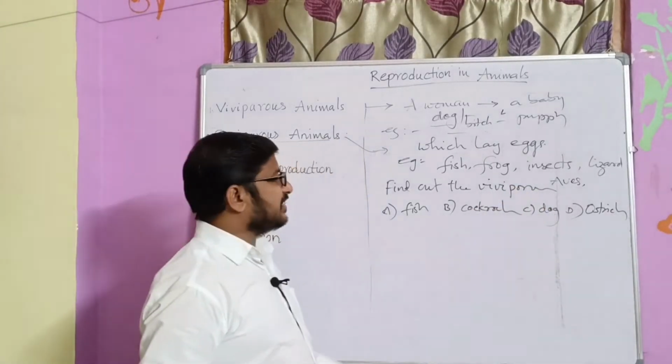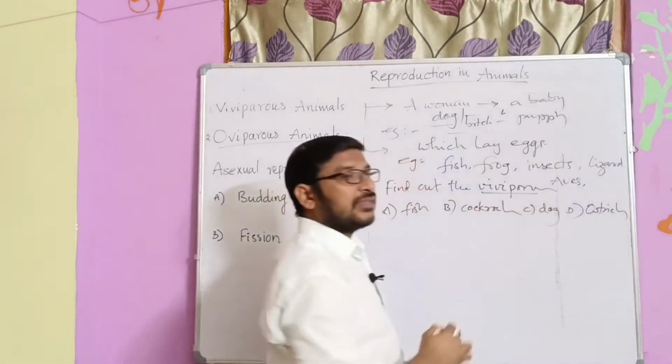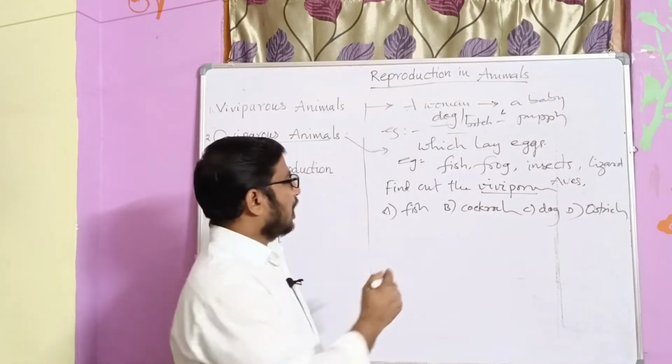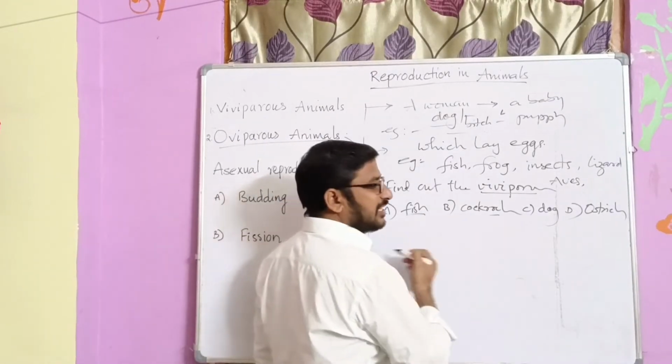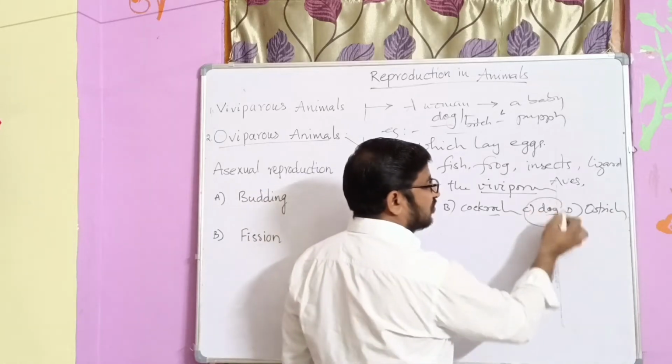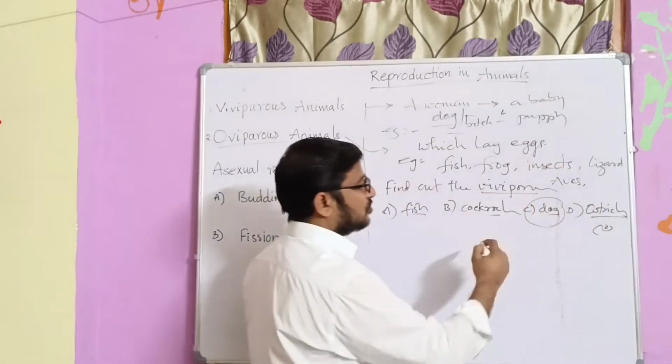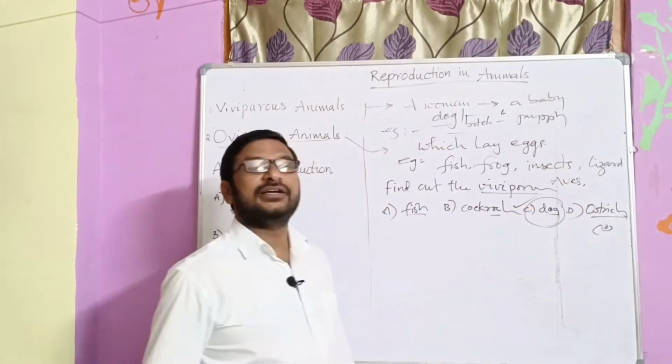We can say very easily, viviparous means it gives birth to the young one directly. Fish lays eggs. Cockroach lays eggs. Dog gives birth to the young one directly. Ostrich also lays eggs. So our answer is option C, dog.